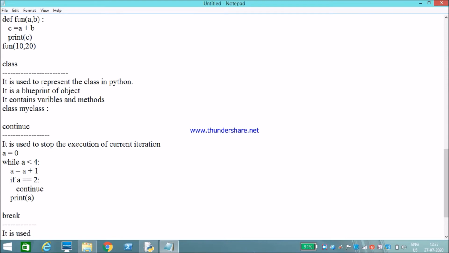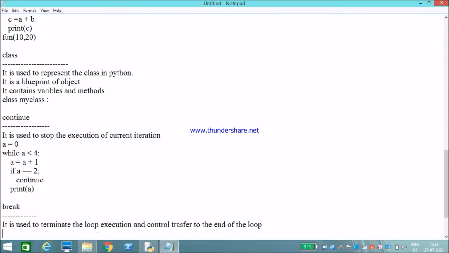It is used to terminate the loop execution and transfer control to the end of the loop. So it will stop executing the current loop and control transfers to the end of the loop.